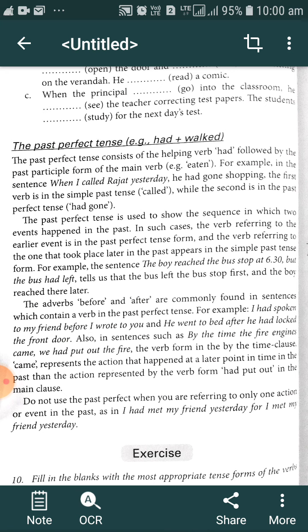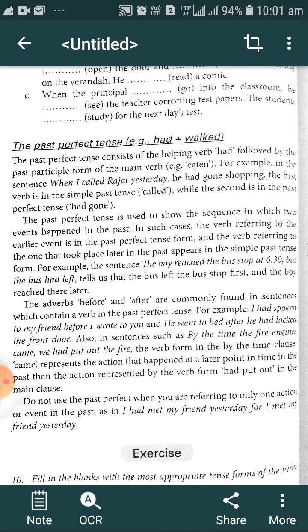So what we have to understand here is that we have to use third form of verb while writing or while speaking, while using the past perfect tense. So structure of past perfect tense is subject plus helping verb had.